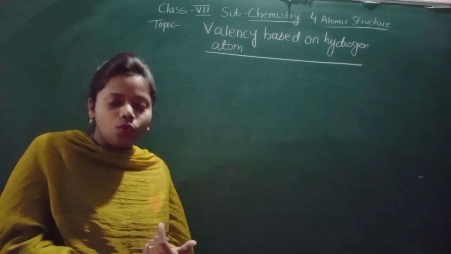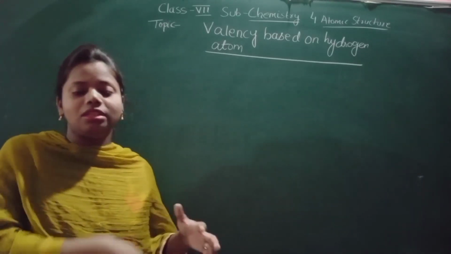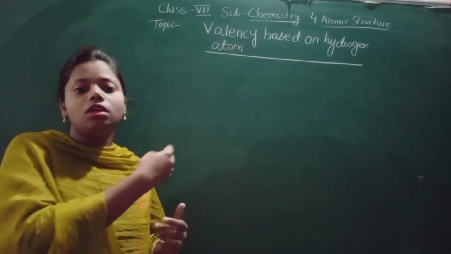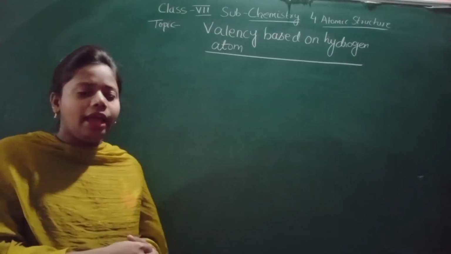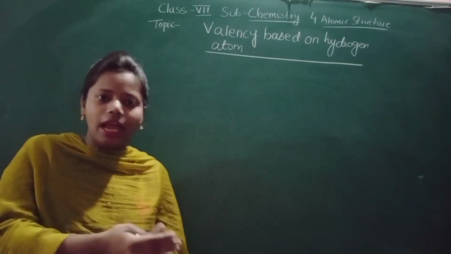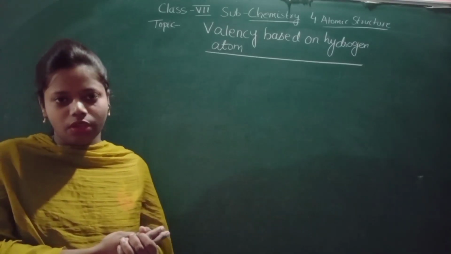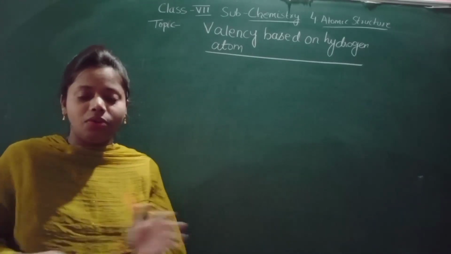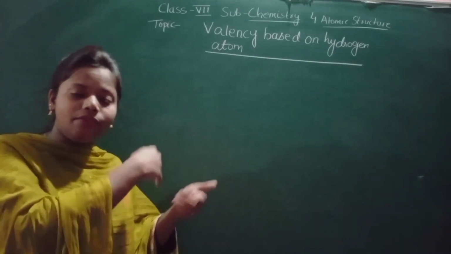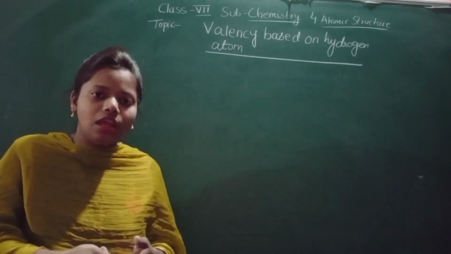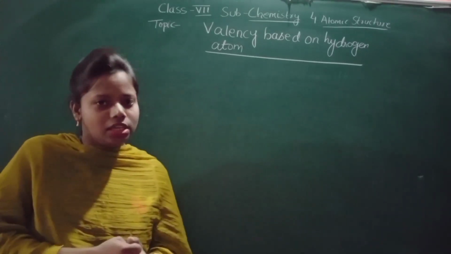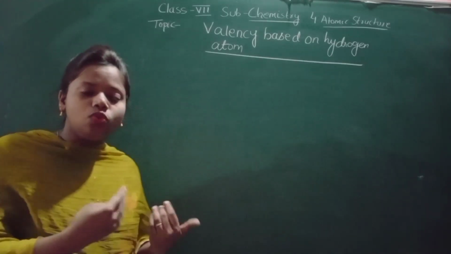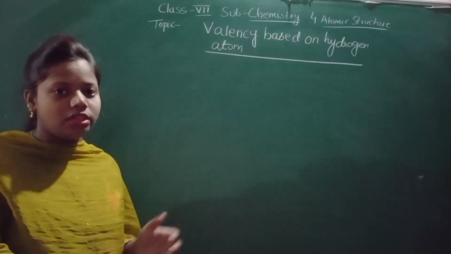So how to know the valency when hydrogen atoms combine with the other element? With other elements it would be difficult to get that valency, but when you see that an element is combined with hydrogen, then you can get the valency very easily by seeing the formula only. Now see here how to know the valency when the hydrogen atoms have combined.